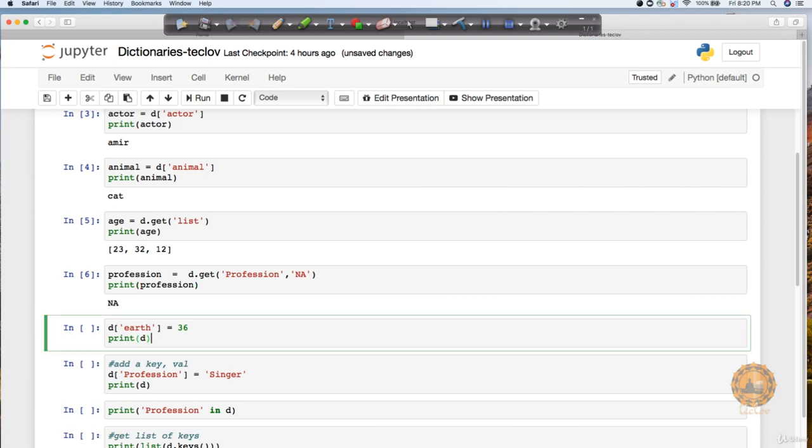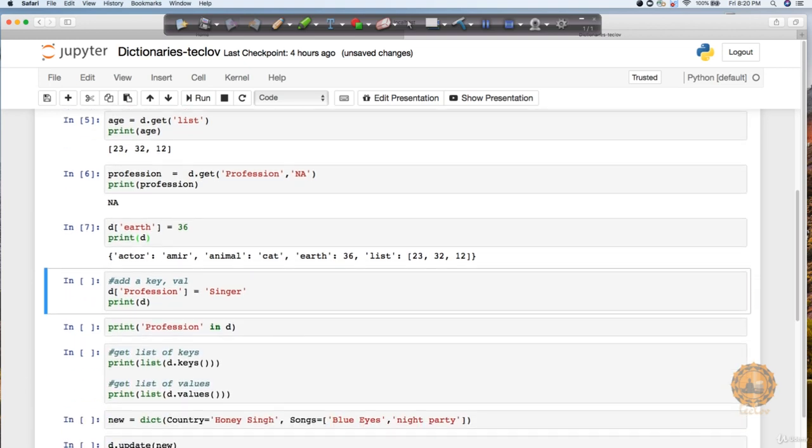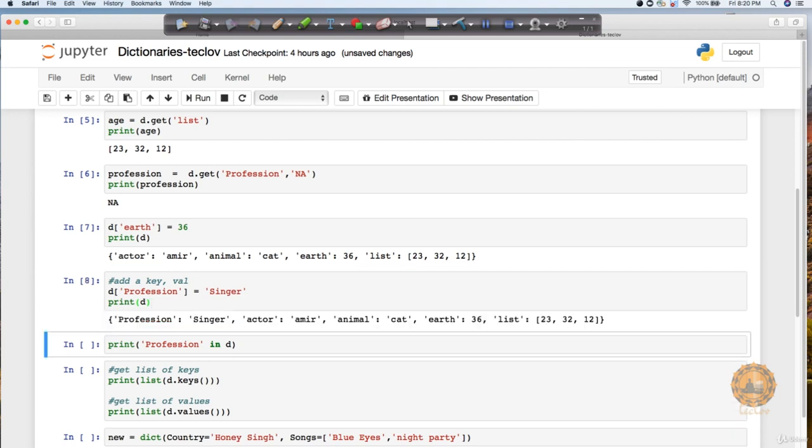Similarly, if I want to change the value of earth, if you remember, earlier my value of earth was 2. Now I want to change it to let's say 36. I can easily do it with this assignment operator and you can see now the earth value is showing up as 36. If you want to add a new key value pair into my dictionary d, I can do it by saying d, my key which is profession, and let's say I want to add a profession called singer. So it is going to add the profession singer for me.